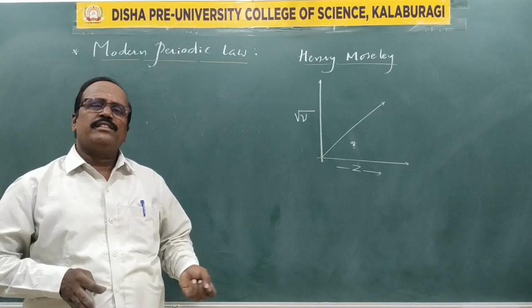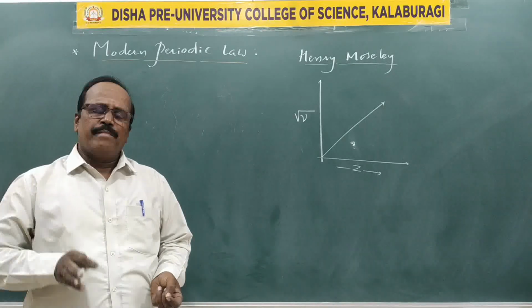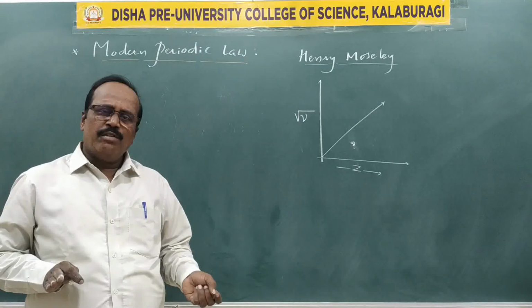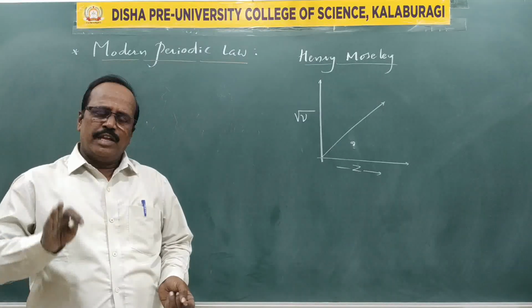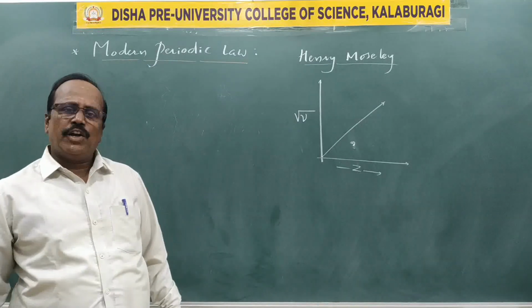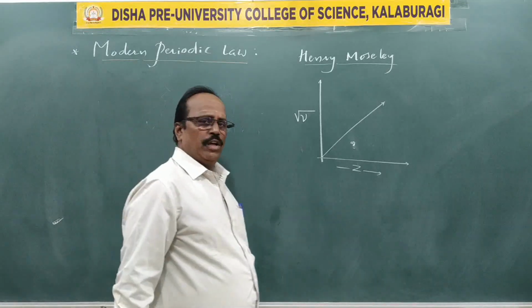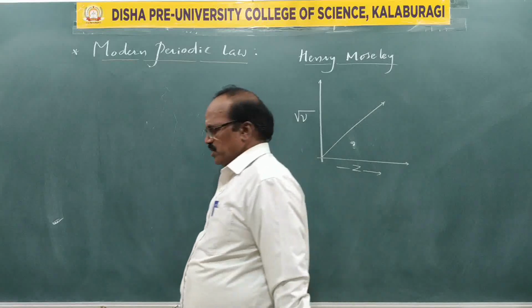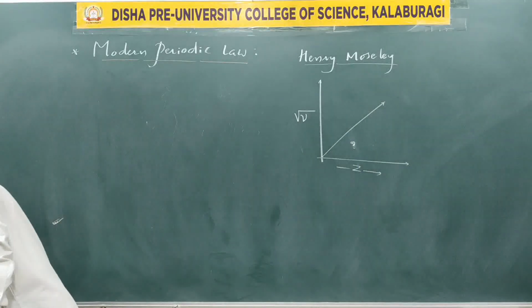Though Moseley made all the suggestions, the maximum credit went to Mendeleev only. He was awarded a prize for his contribution to the development of the periodic table. This definition carries 1 mark.